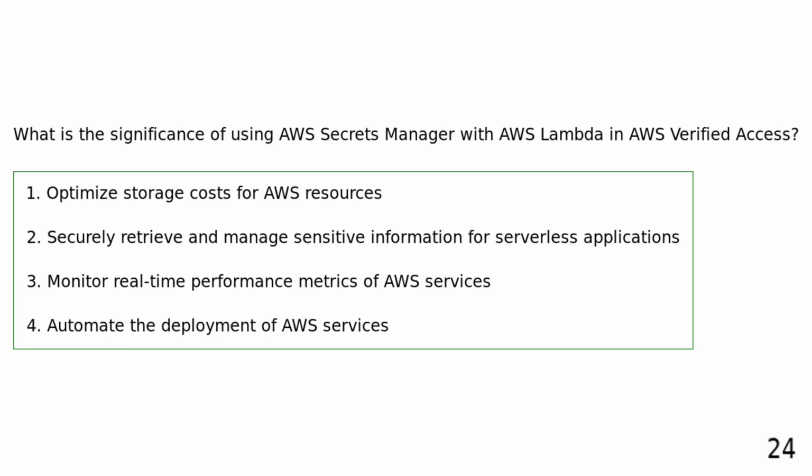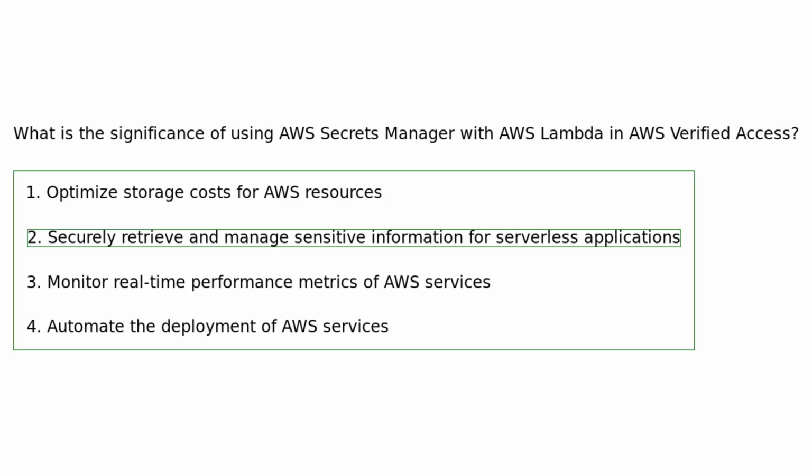What is the significance of using AWS Secrets Manager with AWS Lambda in AWS Verified Access? Optimize storage costs for AWS resources. Securely retrieve and manage sensitive information for serverless applications. Monitor real-time performance metrics of AWS services. Automate the deployment of AWS services. Using AWS Secrets Manager with AWS Lambda in AWS Verified Access allows users to securely retrieve and manage sensitive information, such as configuration parameters and API keys, for serverless applications, ensuring secure access and data protection.